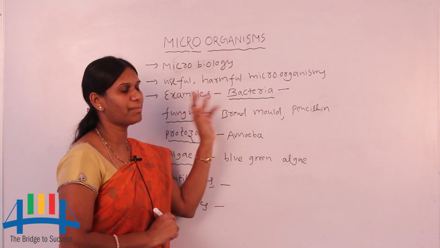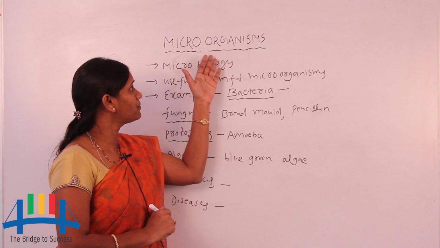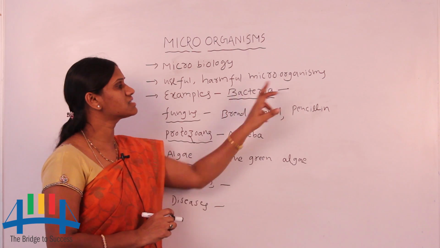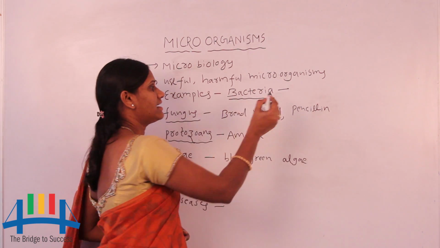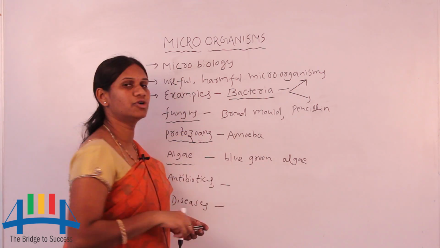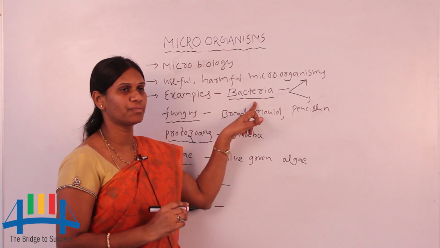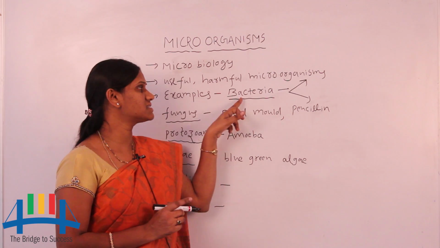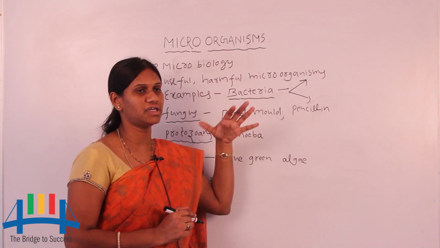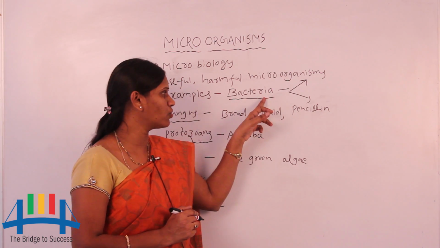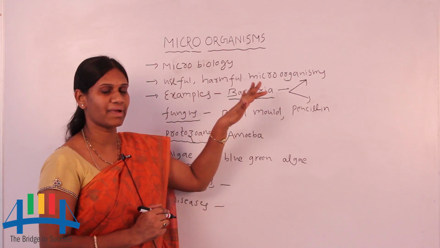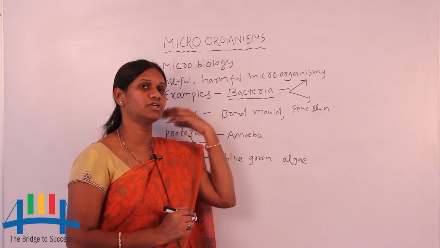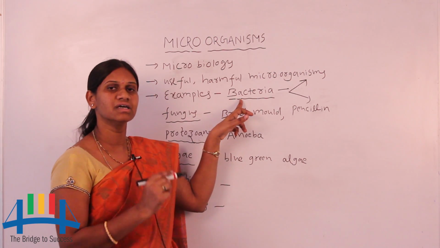First we look at bacteria. Bacteria are a very famous microorganism, and some are useful and some are harmful. In daily life we observe two types of bacteria. First, the useful one: when milk is converted into curd, bacteria are present. That is a useful bacterium we see in our home, called Lactobacillus. Only with the presence of the Lactobacillus bacteria is milk converted to curd.